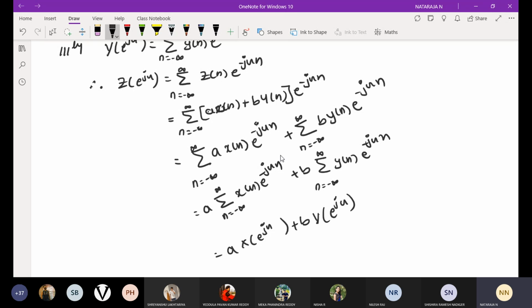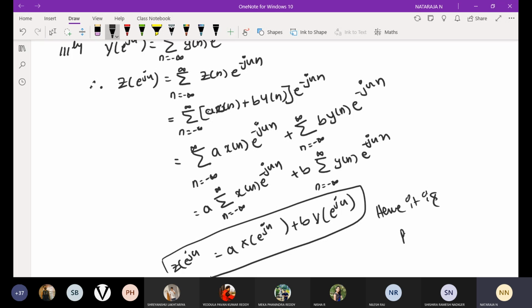This will be your Z of e power j omega. This is the proof we got. Hence it is proved, as linearity. Any doubts? Got it, everyone?